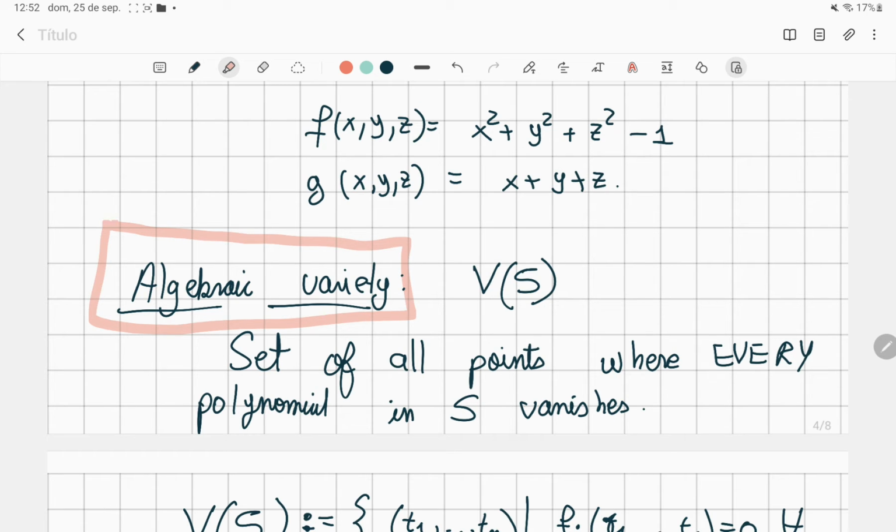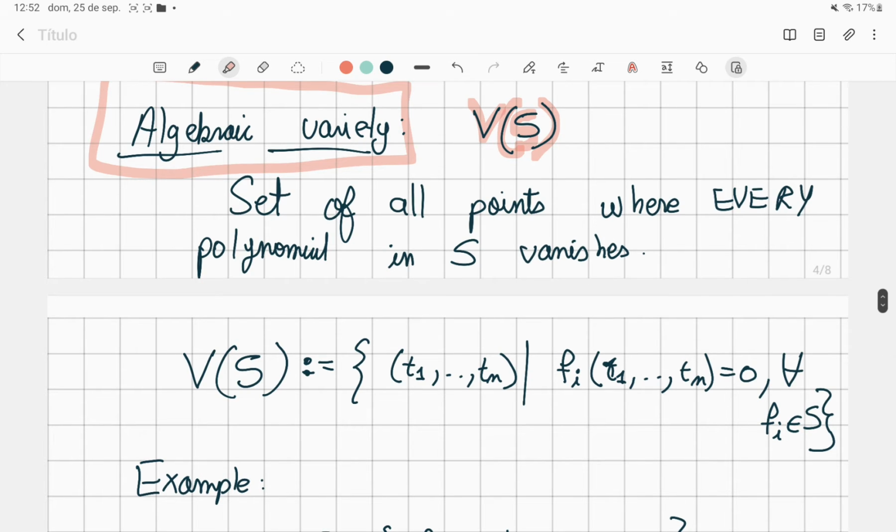They denote this by V of S. So what is an algebraic variety? It is the set of all points where every polynomial in S vanishes. So how do we define this formally? V of S will be equal to all the points where these polynomials are equal to 0.